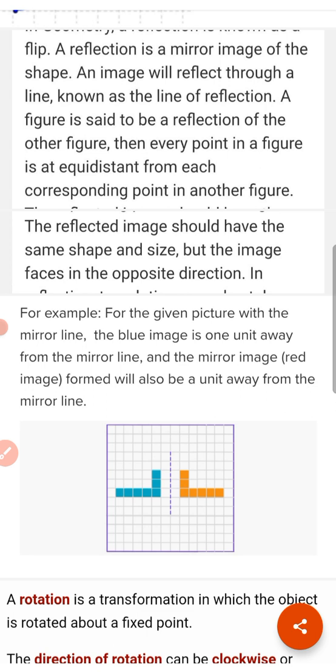An image will reflect through a line known as the line of reflection. A figure is said to be a reflection of the other figure when every point in a figure is equidistant from each corresponding point in another figure.